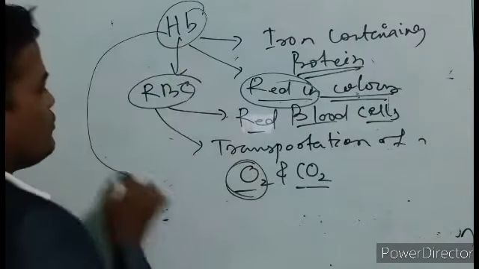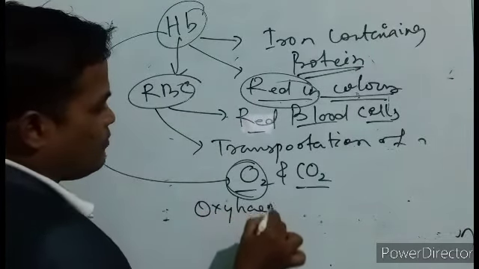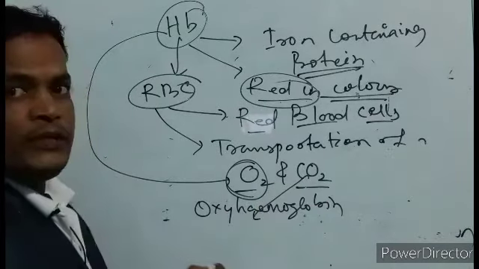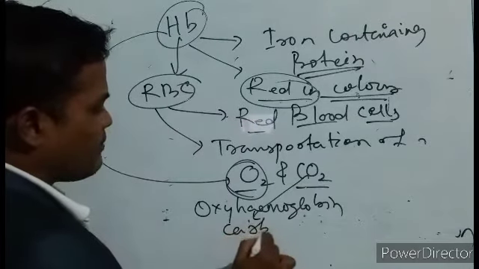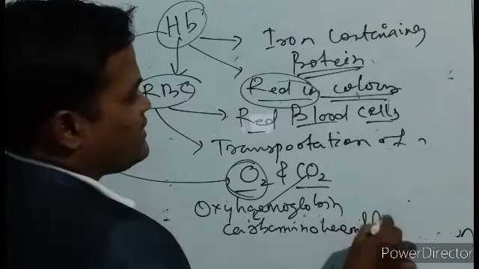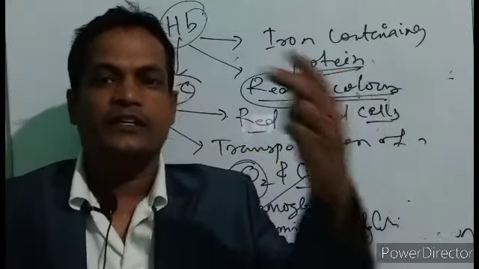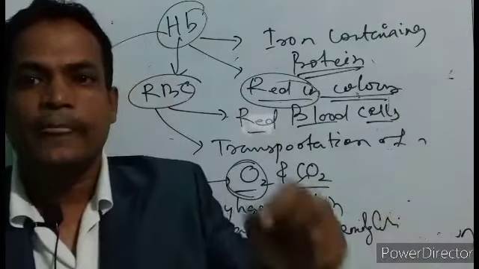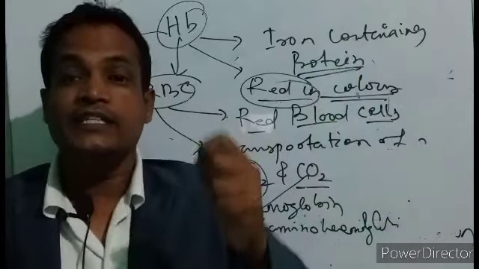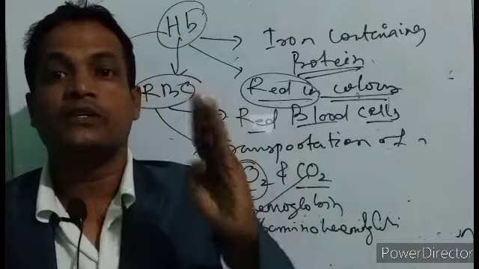Oxygen combines with hemoglobin, forming a compound called oxyhemoglobin. And carbon dioxide also combines with hemoglobin, forming carbaminohemoglobin. By this way, oxygen and carbon dioxide are transferred from one place to another due to the presence of hemoglobin. So hemoglobin plays an important role, and it is formed due to the presence of a mineral, which is nothing but iron.